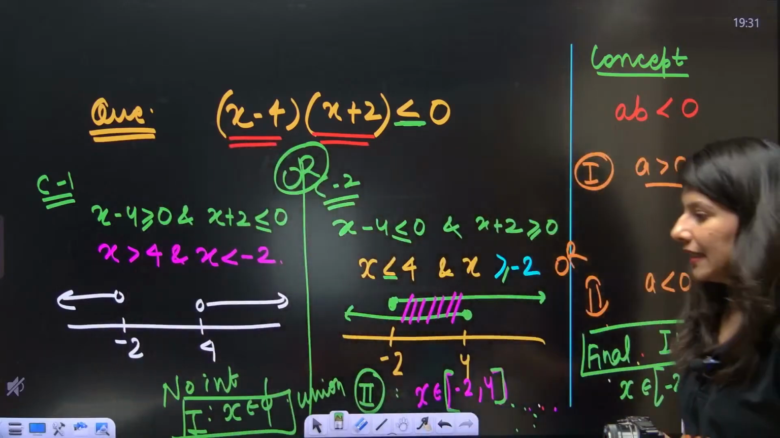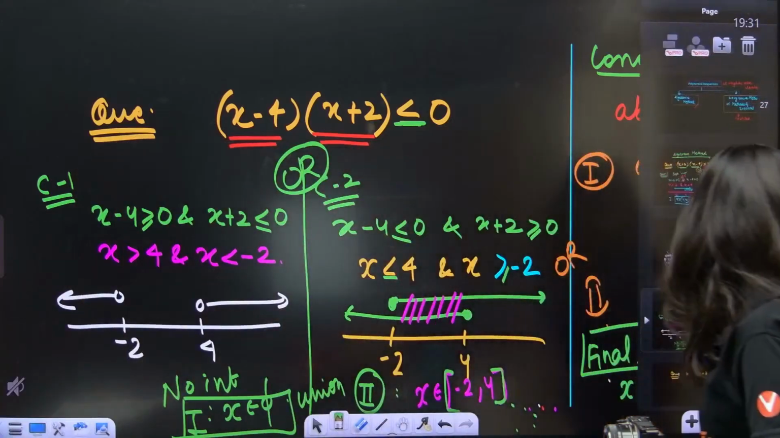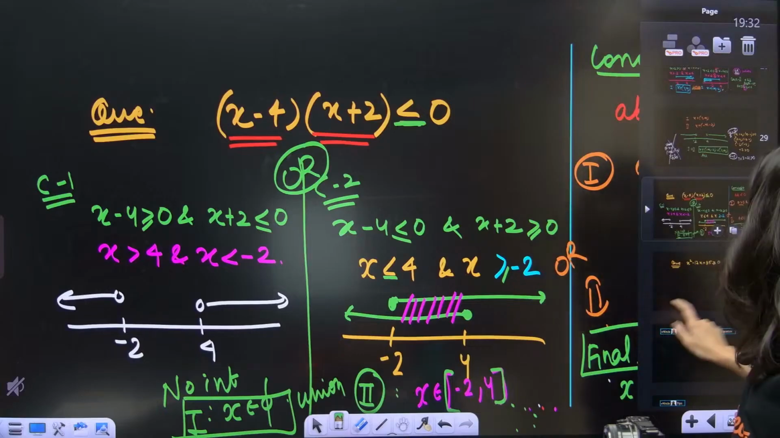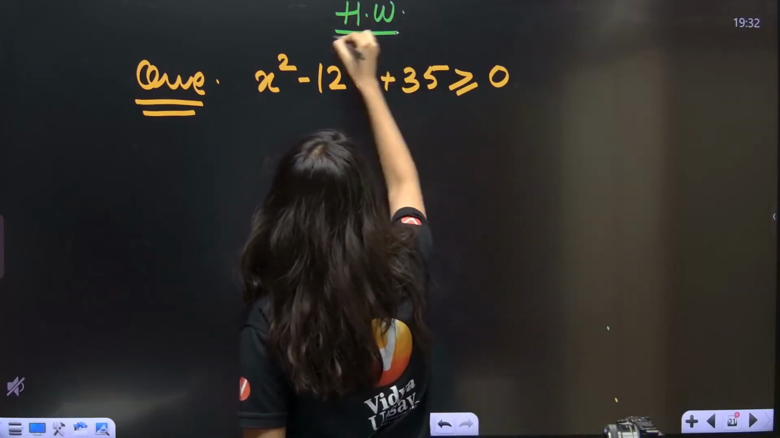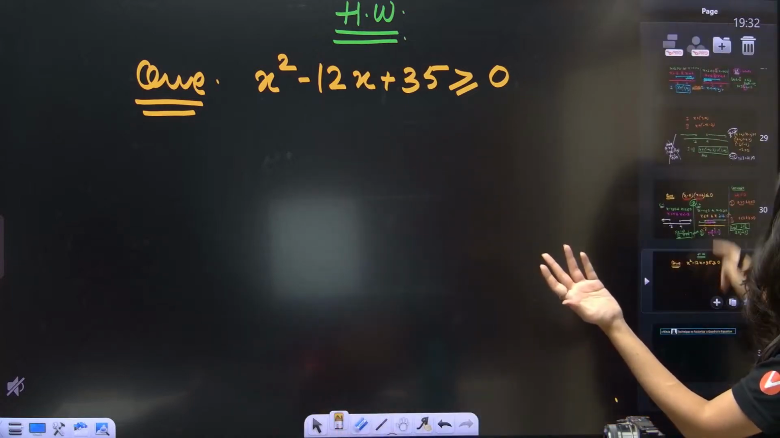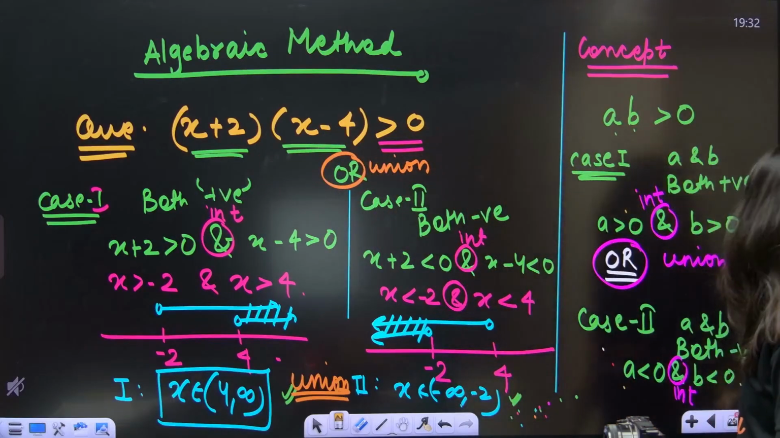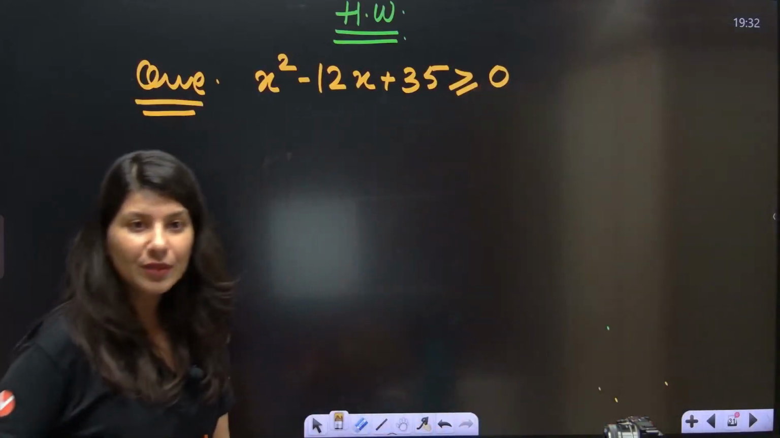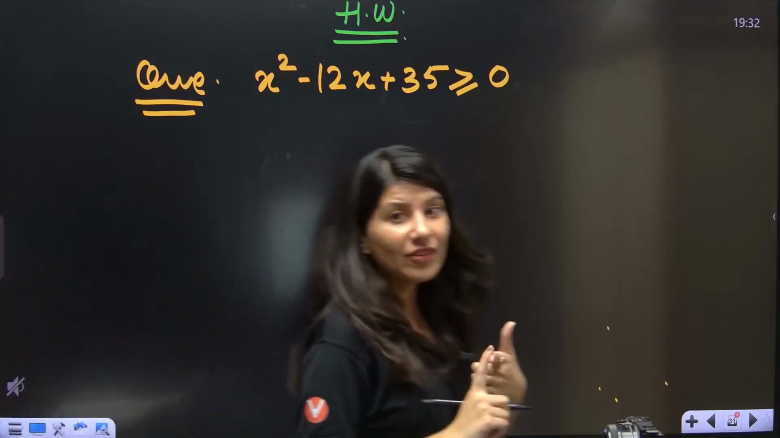All right. Now we are almost towards the end of this particular session, but I have homework for you. Everybody, this is your homework. Again, this is the exact similar type of question which we have done over here. X plus 2, x minus 4 greater than 0, and here this is the quadratic greater than or equal to 0. Do it with the algebraic method.